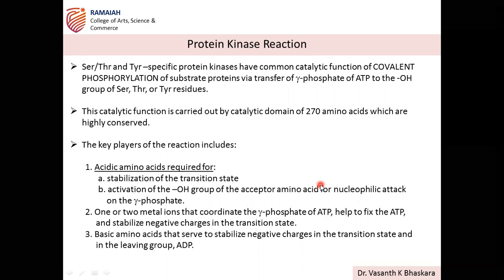But what happens if phosphorylation is taking place? Conformational change, because I said that protein is a charged molecule and imparting negative charge within the protein influences change in the electrostatic interactions, thereby conformation will be altered.